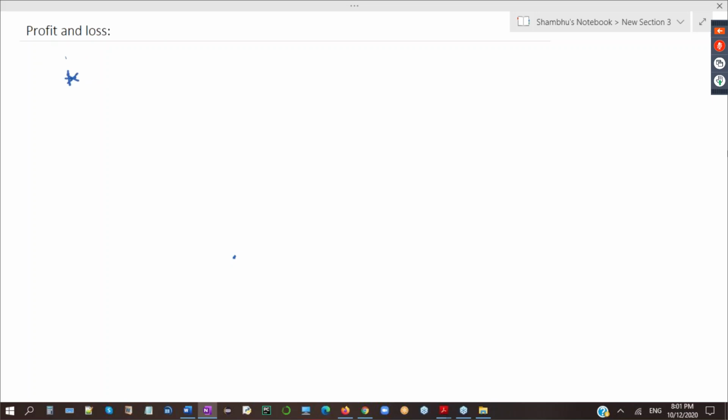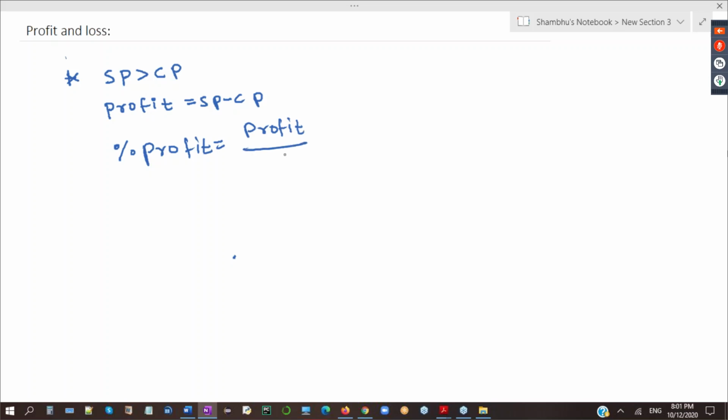So whenever selling price is greater than cost price, it will be a profit. So profit is equal to selling price minus cost price. I will just finish one concept, one important question, and then leave profit and loss completely. And percent profit will be profit divided by CP into 100. So that is percent profit.